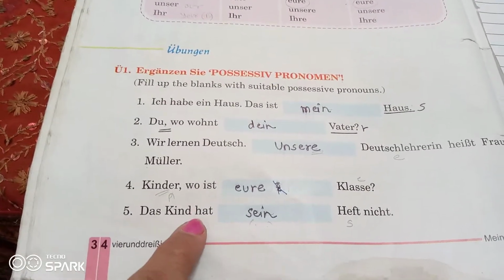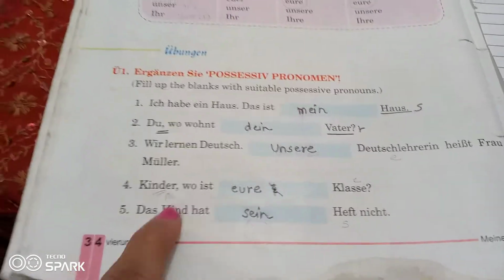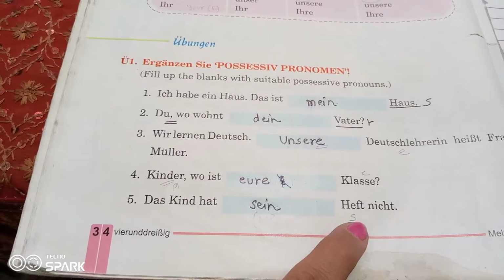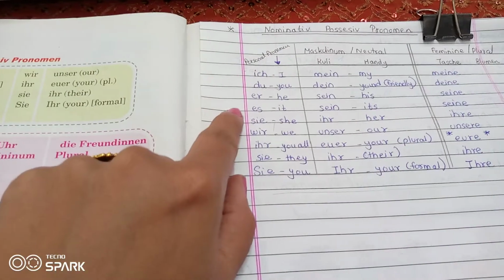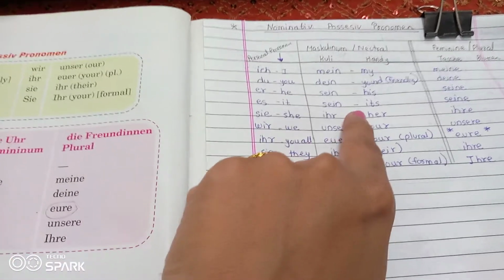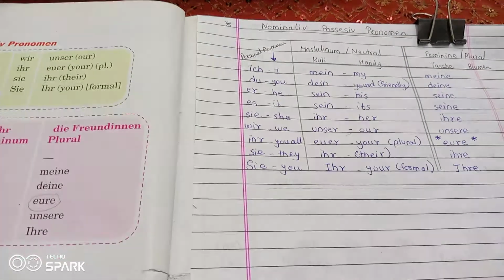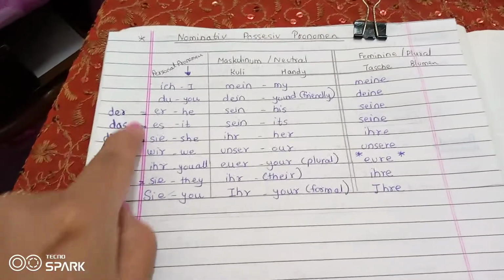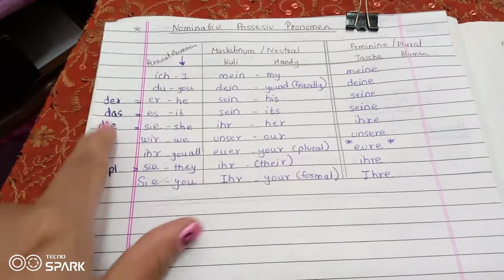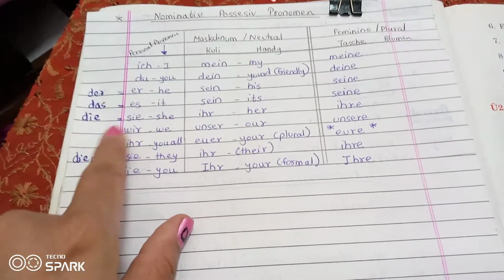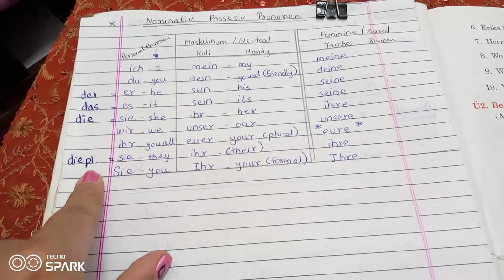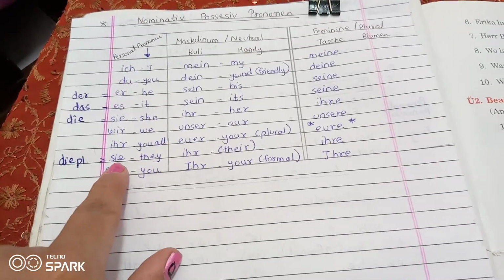5. Das Kind hat sein Heft nicht. That child doesn't have his notebook. Notebook is das, so we are going to refer to the neutral column, and das Kind means it is s. That's why we are going to use sein. Now for your understanding I have written all the articles. With der it's always er. If it is das it is s. The feminine we use sie wala s, and if it is the plural then we use die wala s.